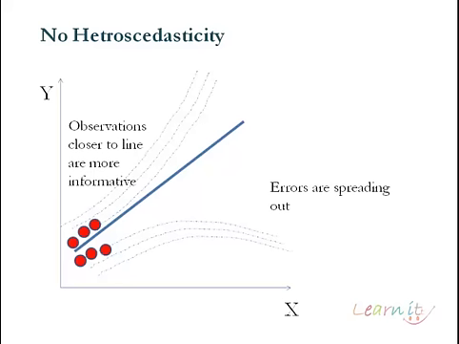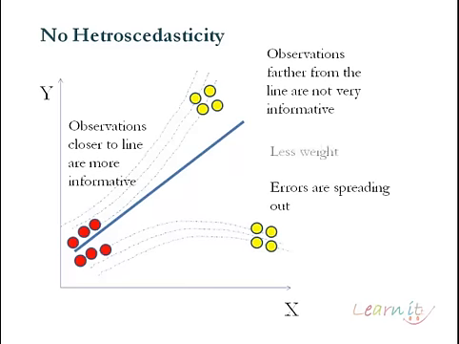So they should be given more weight. And there are certain observations which are far off from the fitted line; they should be given less weight. So basically this is the heteroscedasticity problem.